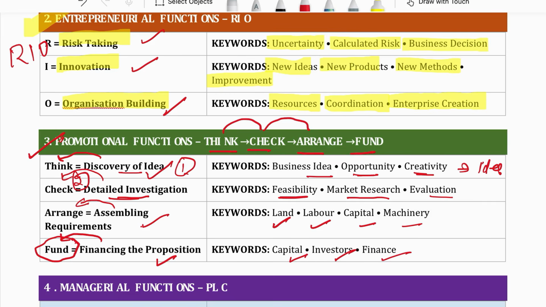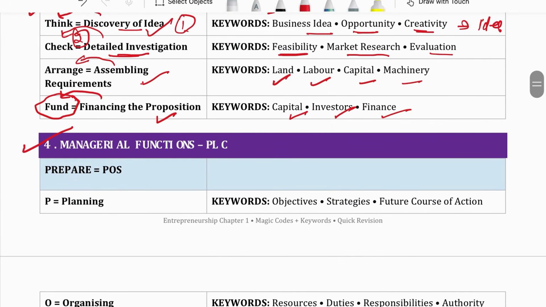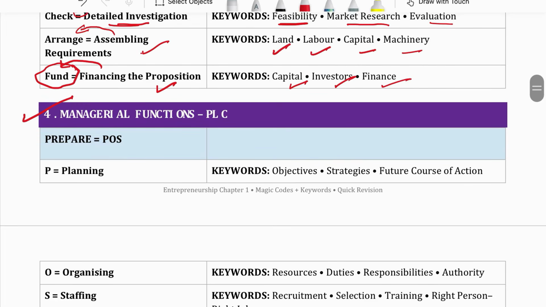Think means discovery of idea. Check means detailed investigation. Arrange means assembling the requirement. Fund means financing the proposition. This is the second function of entrepreneur, that is promotional function. Third function is managerial functions.